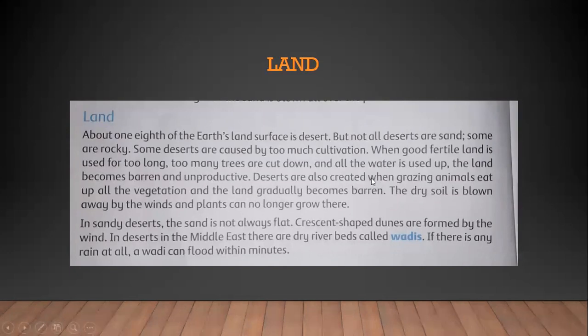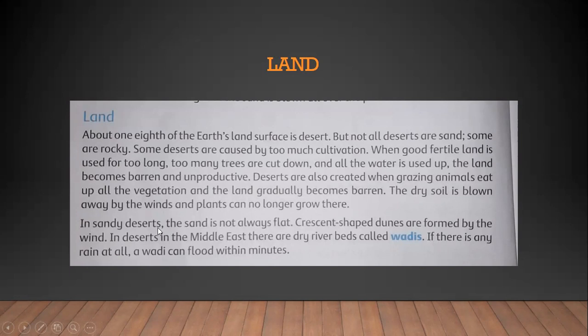Deserts are also created when grazing animals eat up all the vegetation and the land gradually becomes barren. This is also one of the main reasons. First, we saw too much cultivation, and the second one is when grazing animals eat up all the vegetation. Then the dry soil is blown away by strong winds, and plants can no longer grow there.